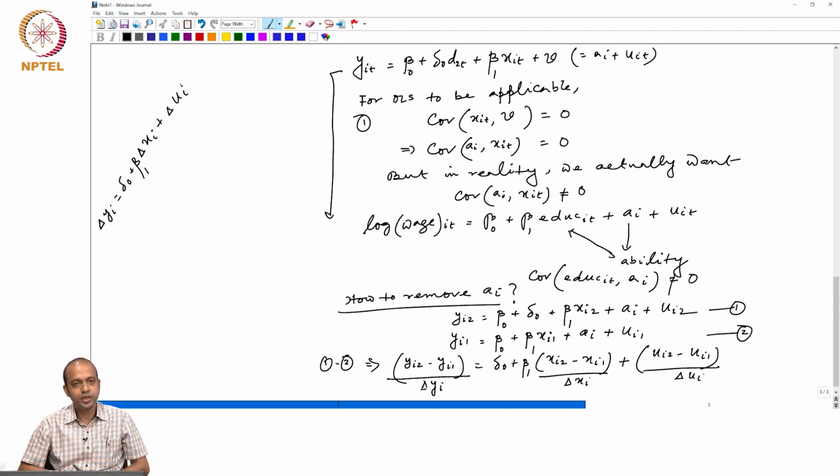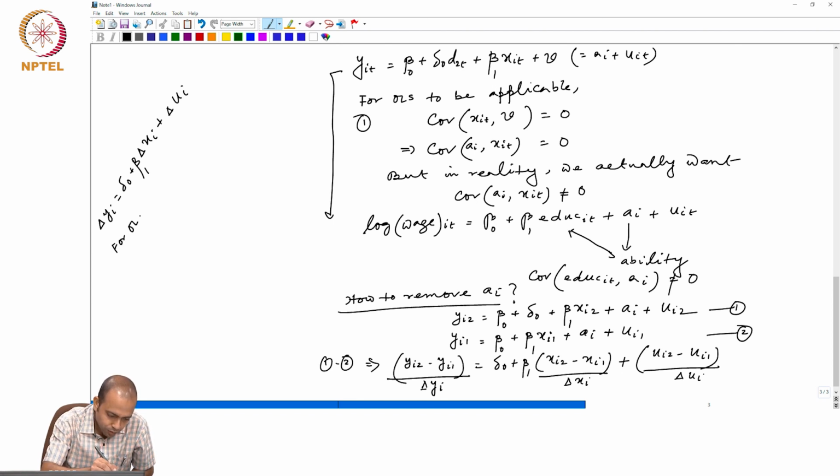This will be the equation. And if we want to apply OLS here, then what do we need? For OLS, we need the condition that covariance between delta xi and delta ui should be 0.